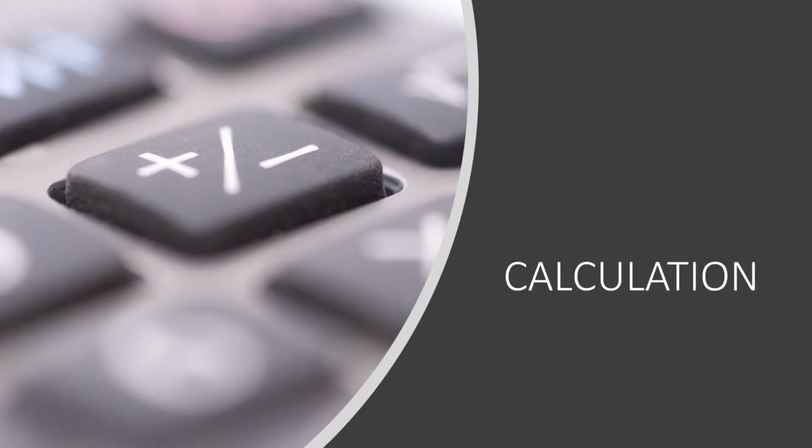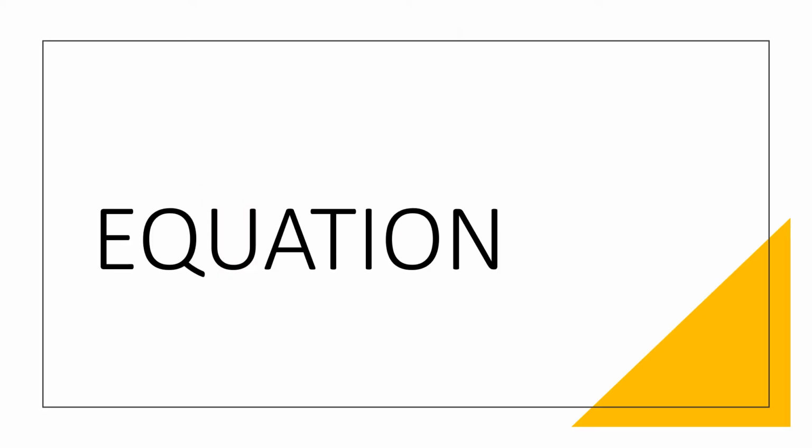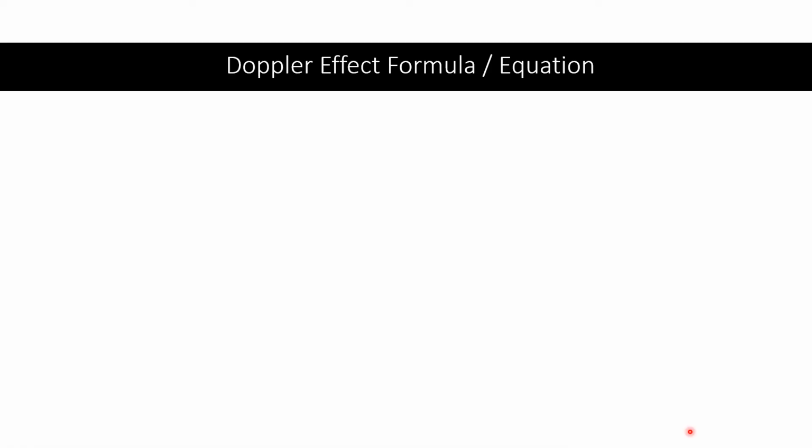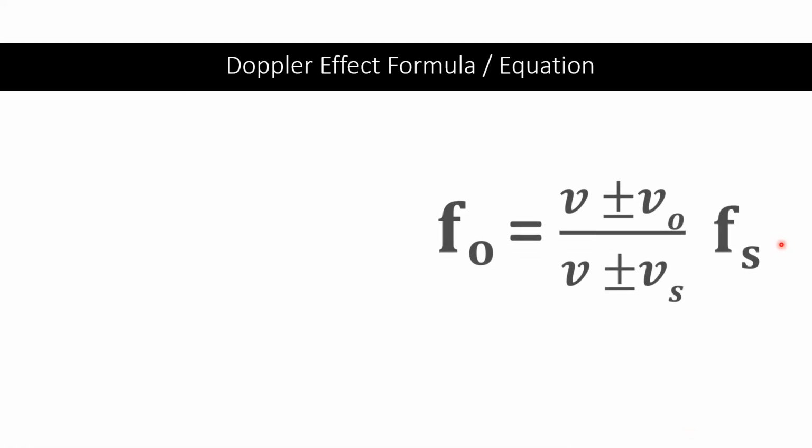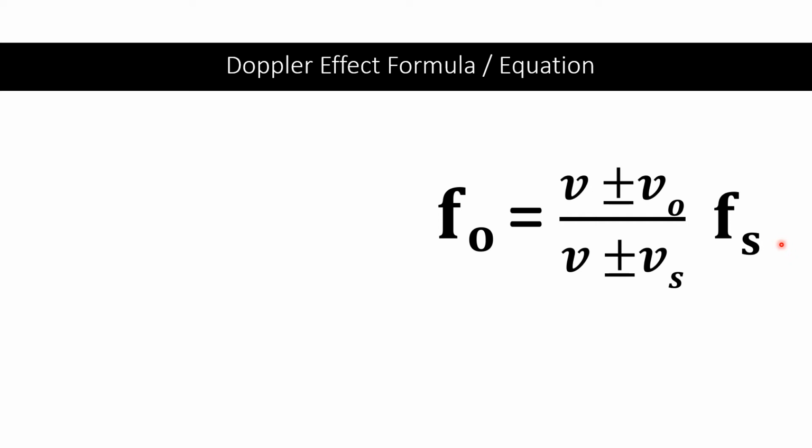Since we're done defining Doppler effect, let us proceed with the calculation. For you to be able to do calculation regarding Doppler effect, you have to know and understand first what the equation for this topic is. So here is the formula that we're going to use to solve problems involving Doppler effect. f_o is equal to (v ± v_o) over (v ± v_s), multiplied by f_s.